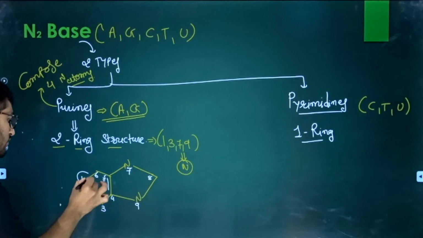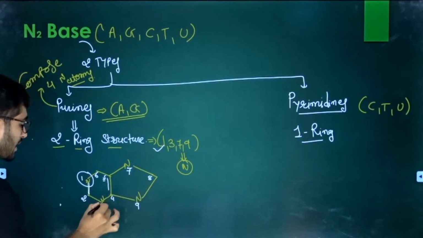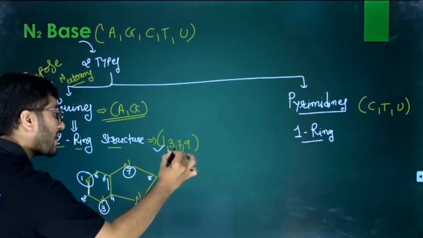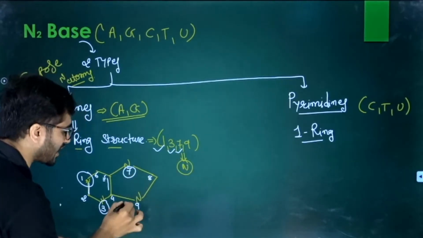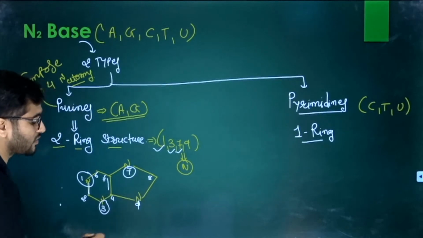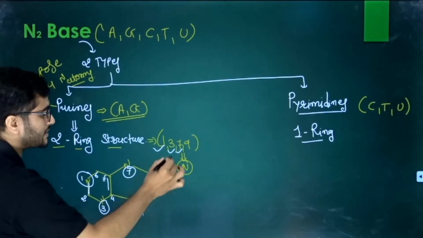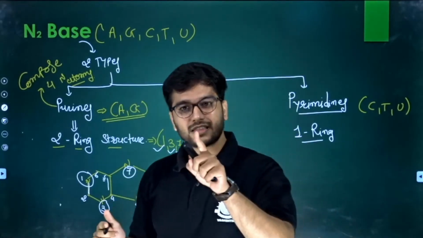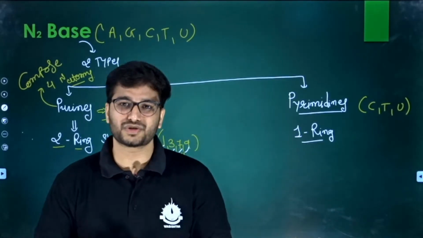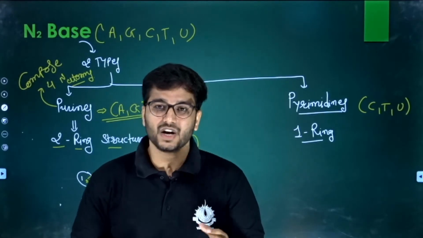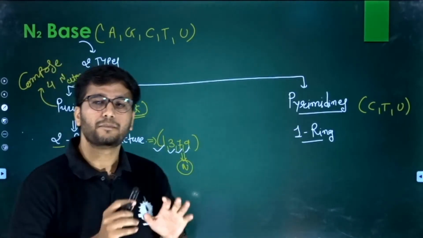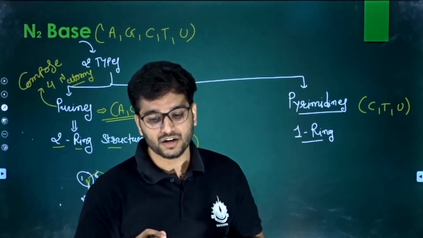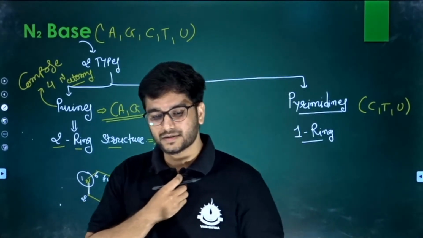Look, at the first place we have a nitrogen, at the third place we have a nitrogen, at the 7th place we have a nitrogen, and also at the 9th place we have a nitrogen, and at the 9th place there is a hydrogen attached to the nitrogen. The hydrogen of the 9th nitrogen is very important. Clear? So this is the fundamental basic structure of a purine. Are you getting my point? Yes?